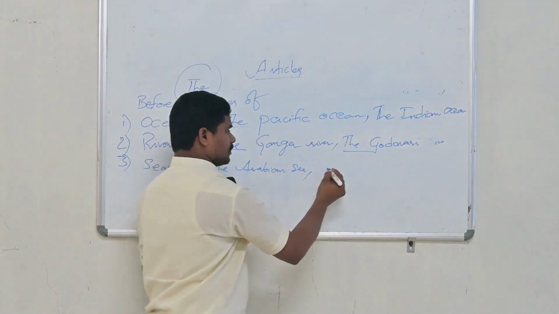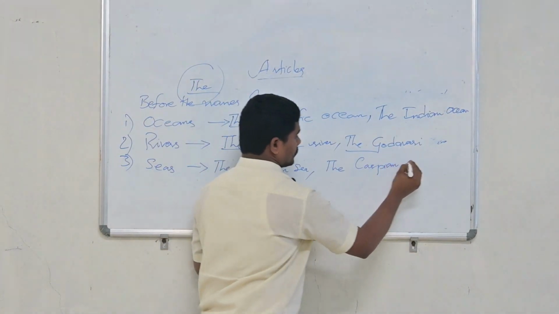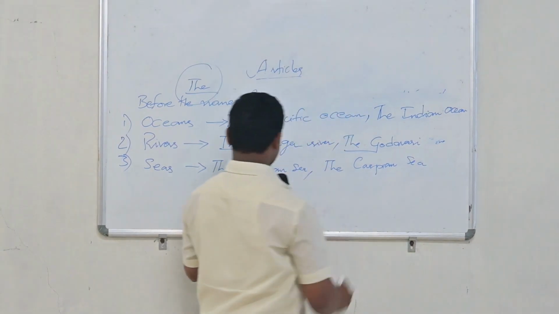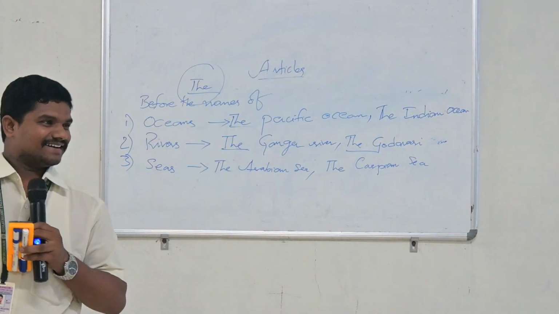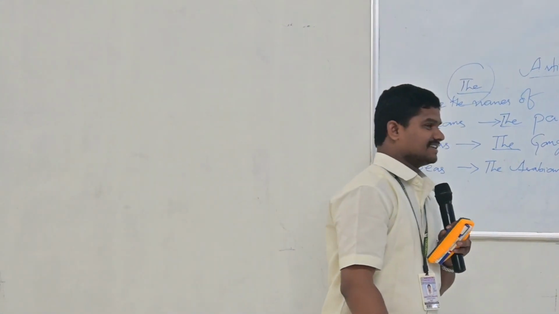The Arabian Sea, and one more, the Caspian Sea. A student asks what is the difference between seas and oceans.